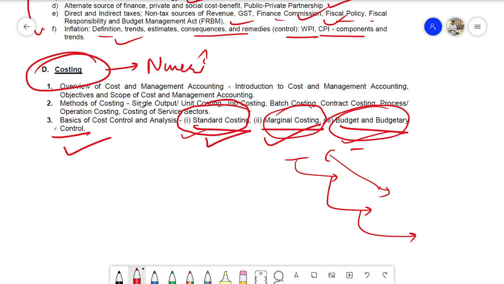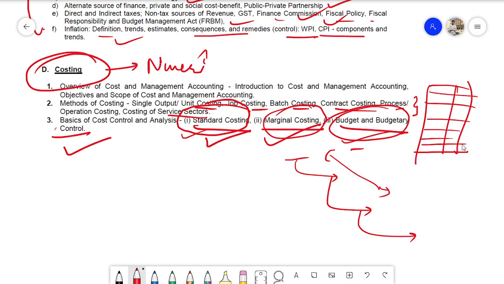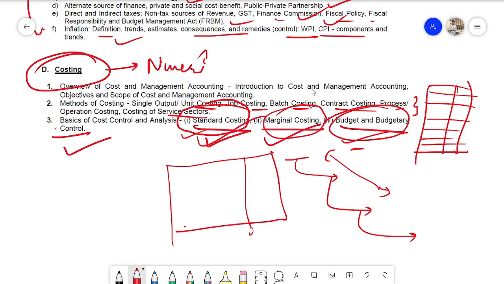Also everything here: unit costing, job costing, batch costing, contract costing, process operation costing, service sector costing, all the basic concepts and all the cost sheets regarding this. You don't need to go through anything very complicated. Don't try to make a full cost sheet covering standard costing as well as a batch costing example as well as a contract costing example. You don't have to cover a whole cost sheet.